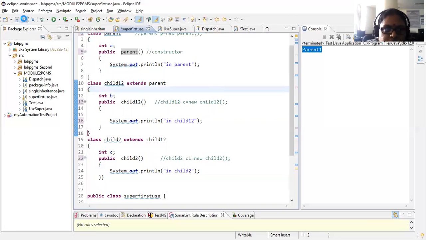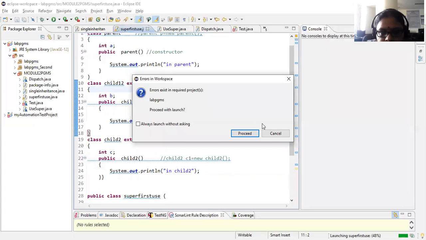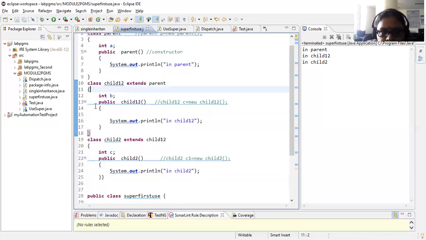So we'll once compile this program. There was an error in this project because earlier we have written multiple inheritance. So that doesn't matter. You can see here. Right. Now what is the output you got? In parent, next in child1, 2, and next in child2. So I think you understood the execution, all of you.